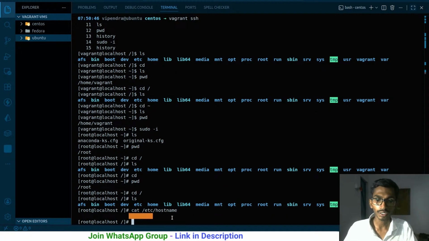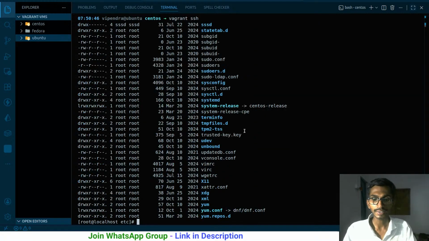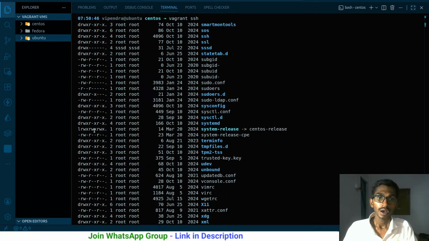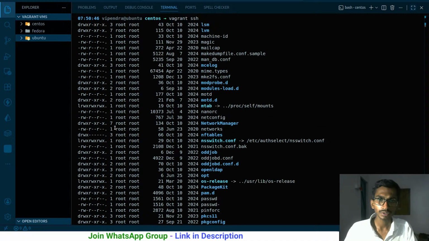So by the way, we don't really have any hostname over here. So if I go to cd /etc, ls, and now I have to look for that hostname. So let me say ls -l, and if I say ls -l, I'm gonna be getting this in this particular format. That simply means I get to know about the file, the permissions of the file, and then I have the, I think, what is this at the top? Just a minute.